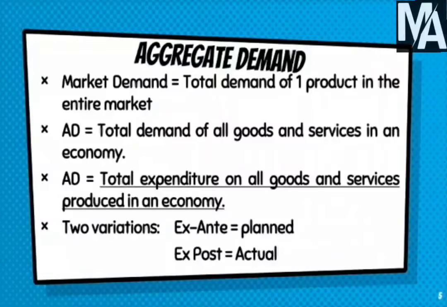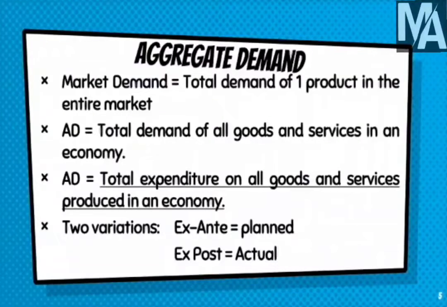But aggregate demand is the total demand of all goods and services in an economy. A better definition can be: aggregate demand is the total expenditure on all goods and services produced in an economy. This is the actual demand where we are spending on all the goods and services created in an economy. So the total expenditure on all goods and services produced in an economy is called aggregate demand.